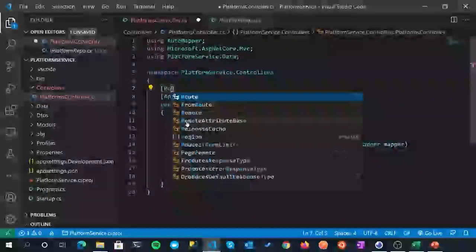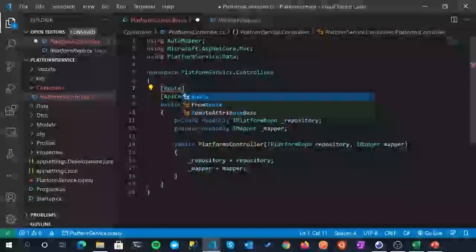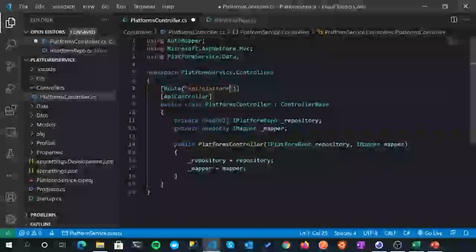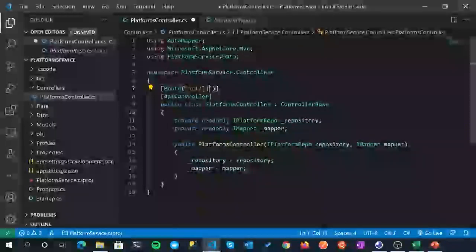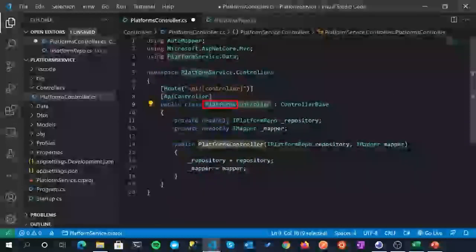And then we want to also define our route, okay? And this is basically where we can find this API and then subsequent actions. So square brackets, Route, open round brackets, and we're going to specify api/ and then you can either specify explicitly the name of your controller, so for example platforms, or you can use this wildcard approach where you can just put in square brackets controller, and that will take this portion of the controller's name, everything aside from the word Controller, and basically put it in here.